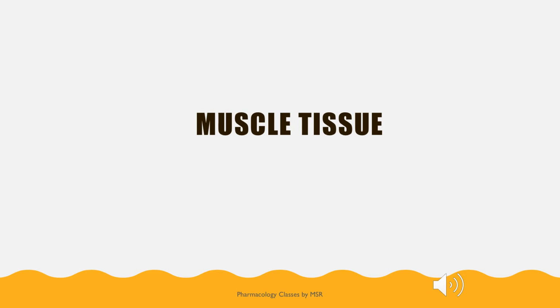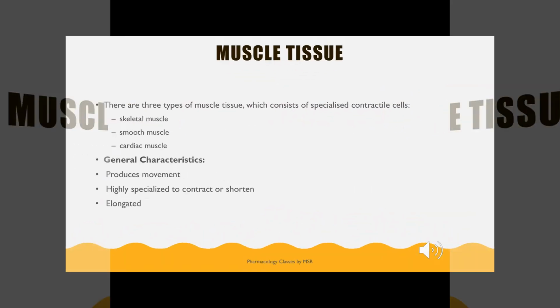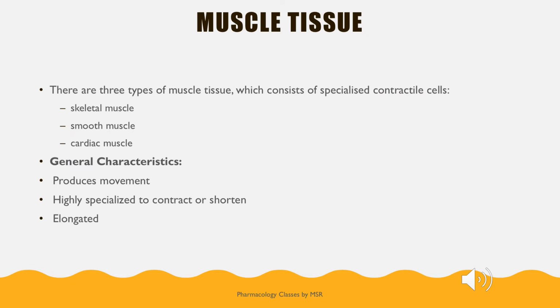The next type of tissue is muscle tissue. Let's start with the muscle tissue. Muscle tissues have specialized contractile cells. Basically, there are three types: skeletal muscle, smooth muscle, and cardiac muscle. The general function of muscle tissue is to produce movement. They are highly specialized to contract or shorten themselves and to elongate, as they have contractile cells in them.